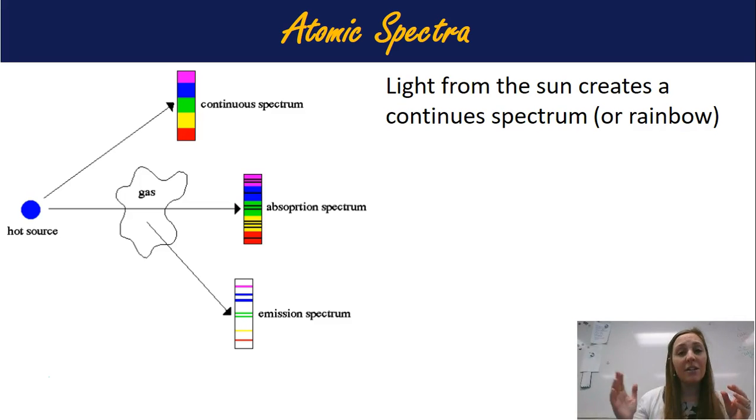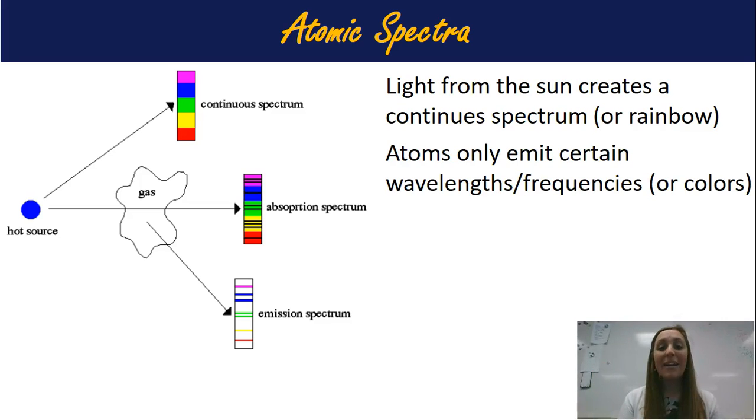So light from the sun creates a continuous spectrum, or a rainbow, and that's what you see in the sky, right? When it is sunny and wet out, because all those droplets from the rain act like little prisms, so they break up the light into its spectrum or rainbow. But atoms only emit certain wavelengths and frequencies of colors that we see.